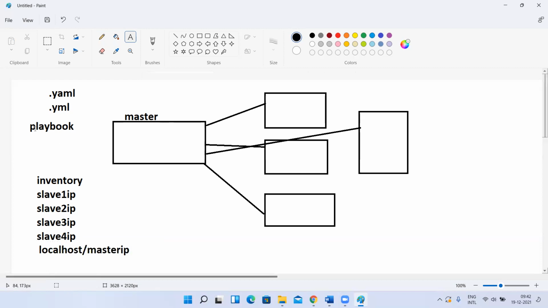Master IP. So now when I execute a playbook, on how many hosts will it execute? Whatever is in the inventory, on all the machines, on all the IP addresses my playbook is going to execute. Understood, guys?